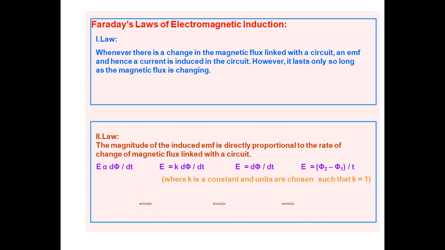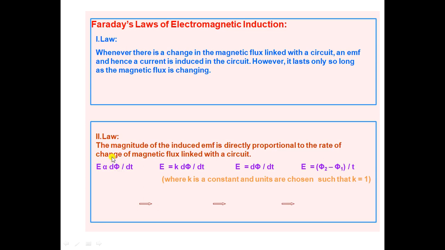Then Faraday's second law says the magnitude of the induced EMF is directly proportional to the rate of change of magnetic flux linked with the circuit. Suppose E is the EMF induced in the circuit, and phi is the magnetic flux.